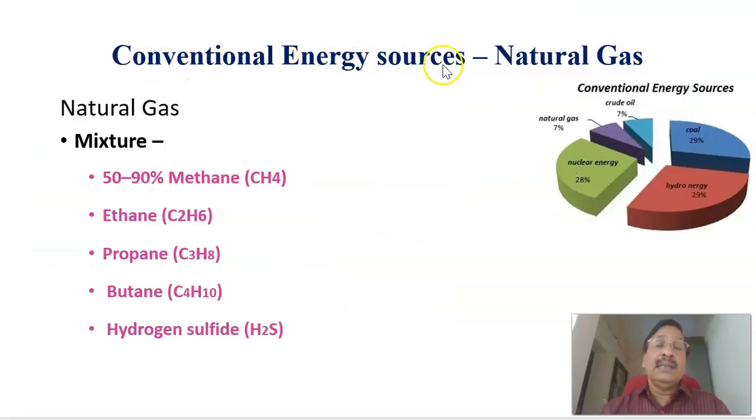Another conventional energy source available is natural gas, that's around 7 percent only. It consists of a mixture of different gases like methane, around 50 to 90 percent, and ethane, propane, butane, and hydrogen sulfide. The mixture of all these makes natural gas. That's another type of conventional energy source available.